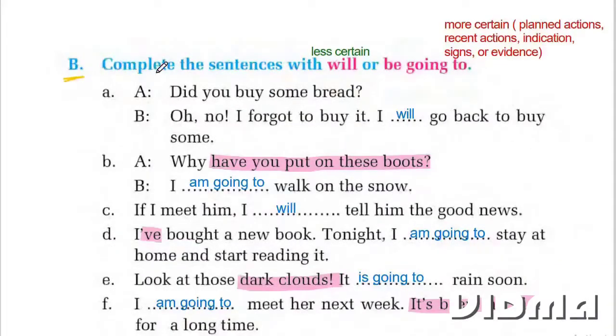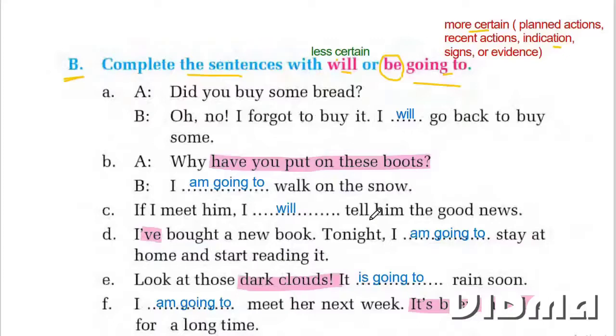Question B. Complete the sentences with will or be going to. First, you have to understand this. Less certain, then use will. More certain, then use going to. This be means is, am, are, was, were. If the action is already planned, then use going to. If the action is recent, just happened, then use be going to. If there are any indications, signs or evidence, then use going to.